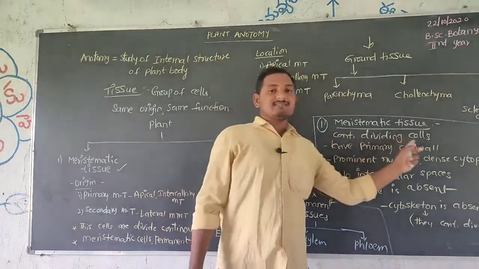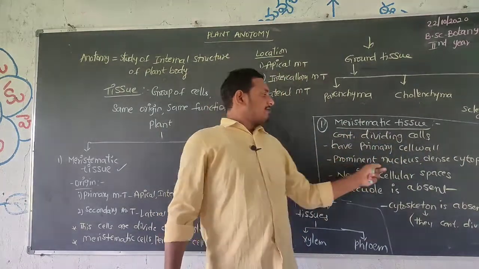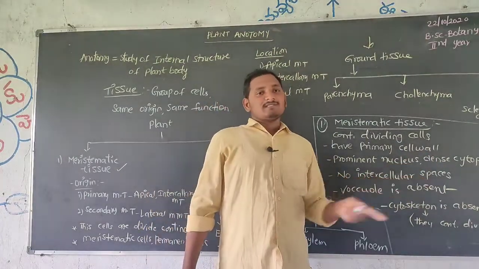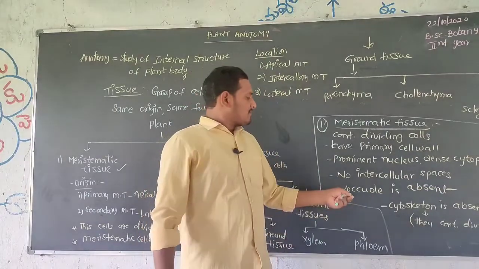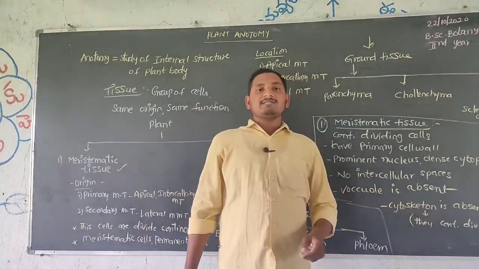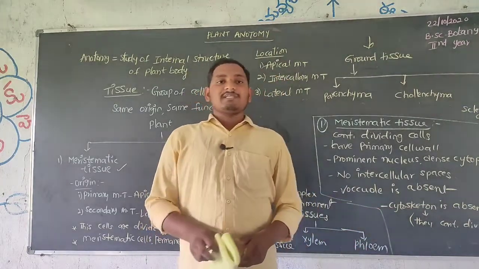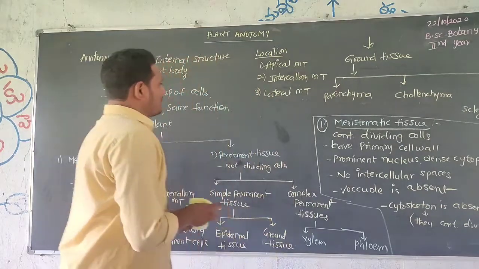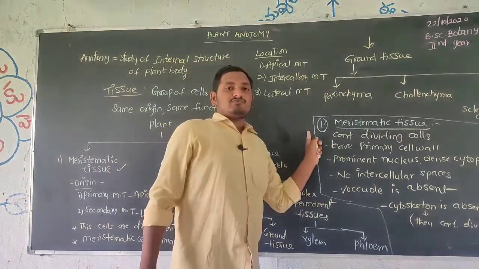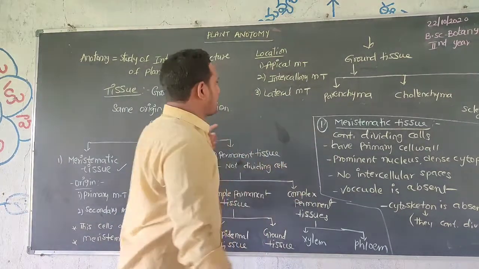To summarize, meristematic cells are continuously dividing cells having a primary cell wall, a prominent nucleus along with dense cytoplasm, no intercellular spaces because there is no space between the two cells, vacuole always absent, and cell organelles like centrioles absent, because they are continuously dividing cells. Next, meristematic tissue is observed in both the shoot apex and the root apex.